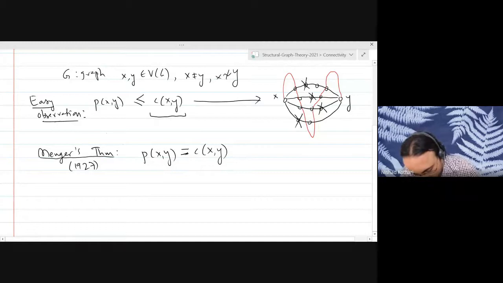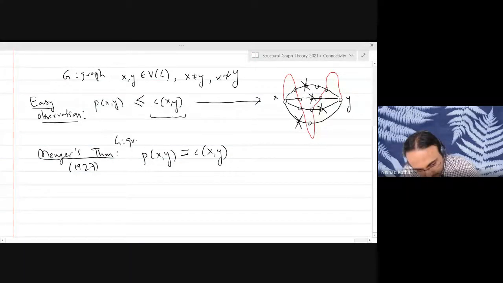So here G is a graph. Sorry, someone's mic is on. Please turn it off.